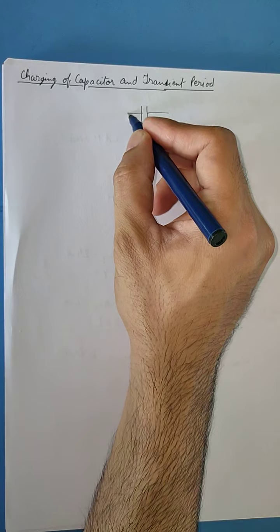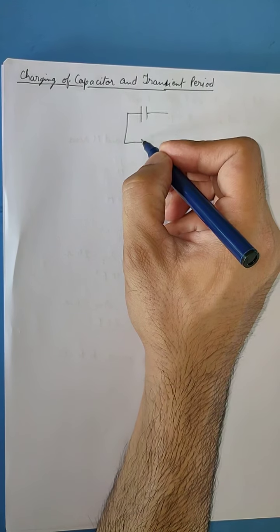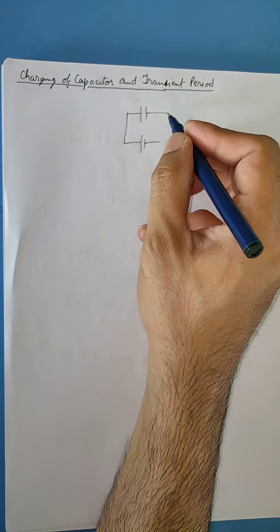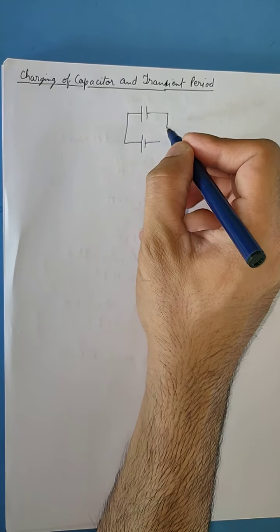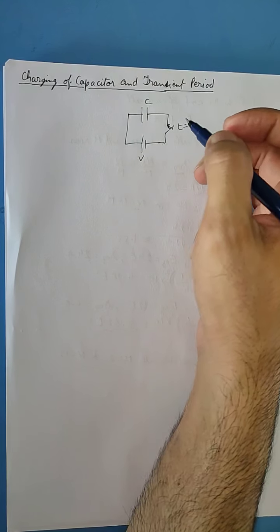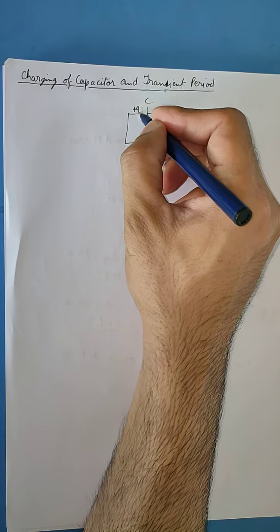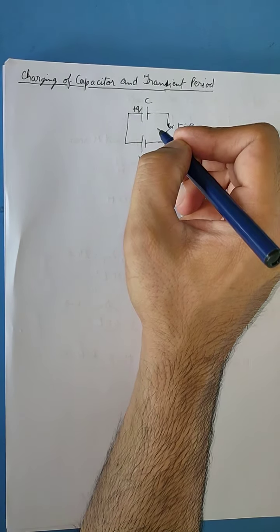Now we know that if a capacitor is connected to a battery through a switch, the battery has potential V and the capacitor is, suppose, of capacitance C, then as soon as the switch is closed, let us say at t equals 0, the charging of the capacitor starts, and a charge of plus Q is developed on this plate and minus Q on this plate.